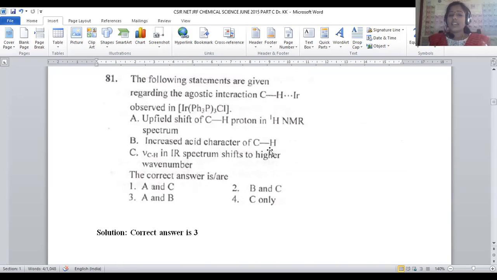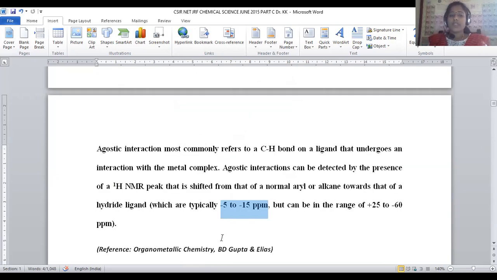And second is the increased acidic character of C-H. Whenever the metal is unsaturated, the hydrogen will be bound. When hydrogen binding is possible, the hydrogen being acidic, then only there is a possibility of such agostic interactions. If it is non-acidic, it is strongly bound to the ligand only, not to the metal. So the acidic nature of C-H is also part of the reason for this agostic interaction enhancement in this iridium triphenylphosphine complex. For question number 81, options A and B are the correct statements, which are provided in option number 3. So option 3 is the correct answer.